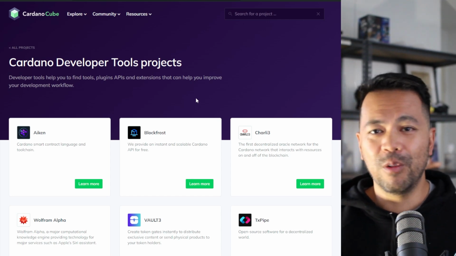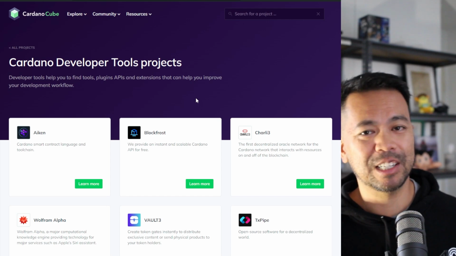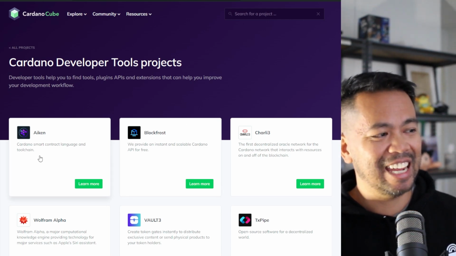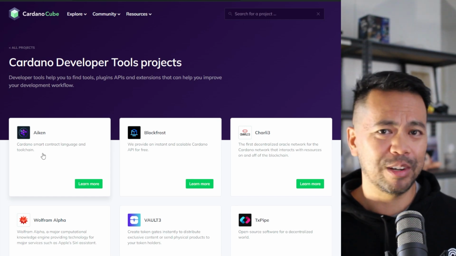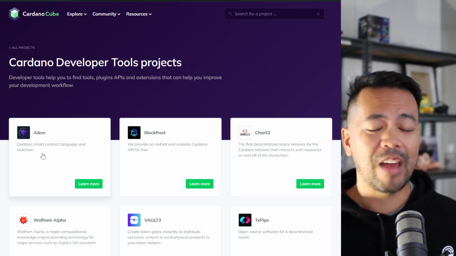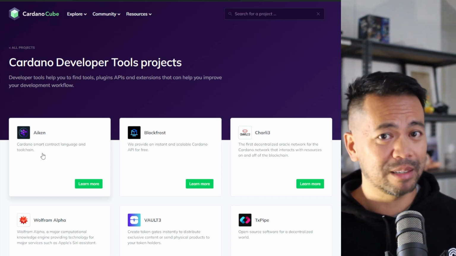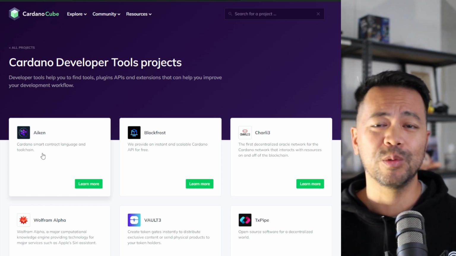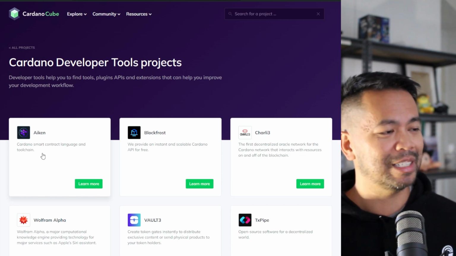So back before, you had to learn Haskell, you had to learn Plutus, but now the main language of choice is Aiken, and it's a smart contract language that is very similar to Rust. So if you ever programmed in Rust before, you'd be very comfortable picking up Aiken. There's a lot of debugging tools and everything else around it to make it really simple for you.